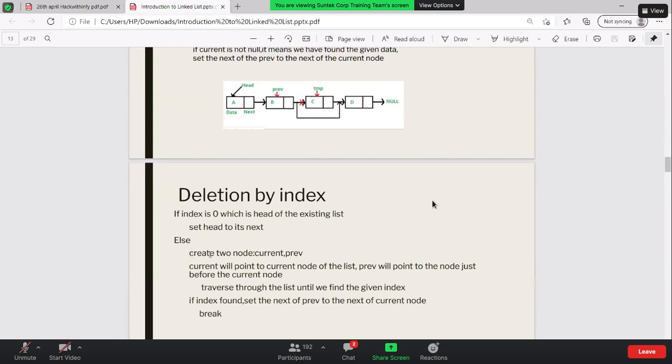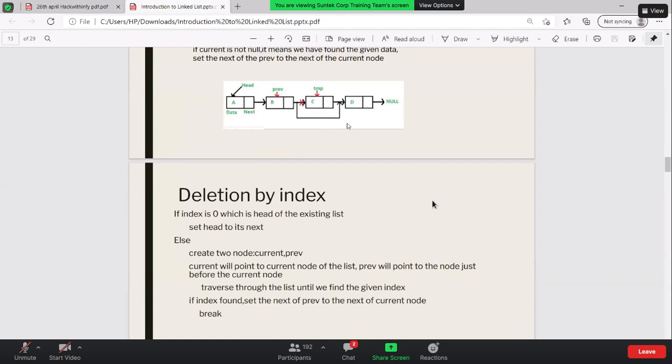Else, create two nodes. Right? We will have a current, we will have a previous. These are the pointers that I am going to create. The current will point to the current node of the list. The previous will point to the previous node of the list just before the current. Traverse through the list until you find the given index. Let's say I found the given index over here, and this is the index I'm going to delete. Now, if the index is found, set next of the previous one to the next of the current one.